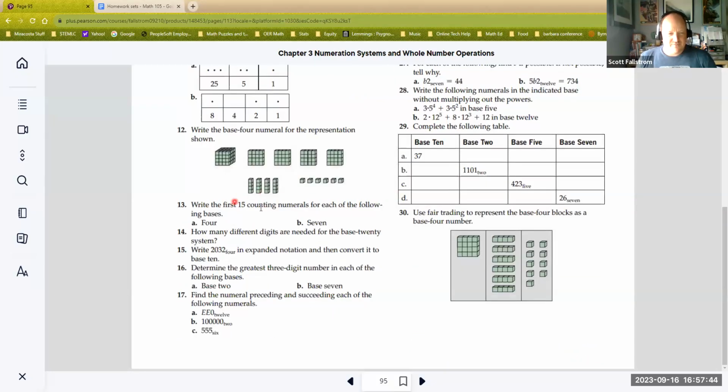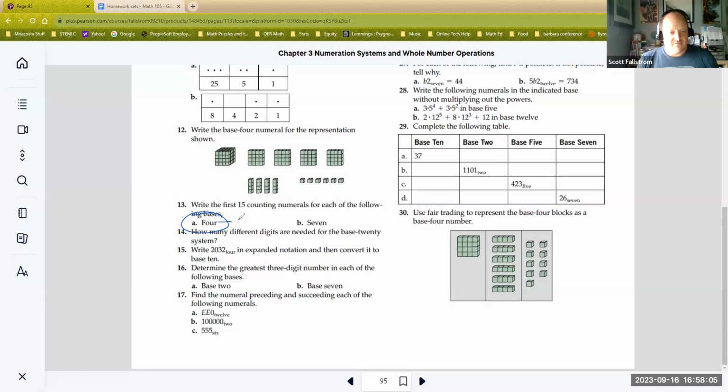What else do we have? What are the first 15 counting numbers? That's a good exercise. And it's so hard to say it, isn't it? I know it is, but you've got to try it. You can do it. So if we were in base 4, I'm regrouping by 4. Every time I get to 4, I never write a 4. I just regroup.